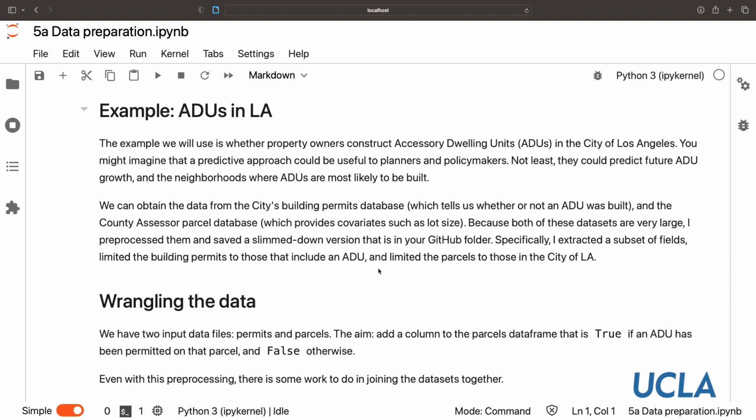So we're going to obtain the data from the city's building permits database. This gives us an indication of whether or not an ADU is built on a parcel. And we're going to link it to the county assessor parcel database. This provides some other information on each lot, like the lot size, the assessed value, and so on.